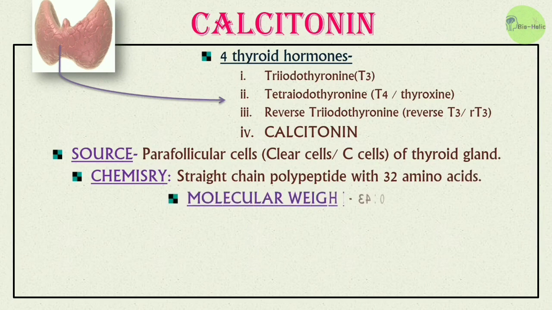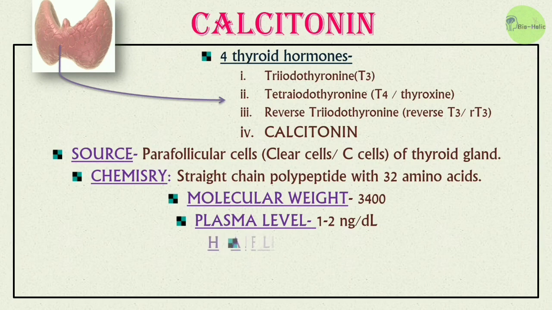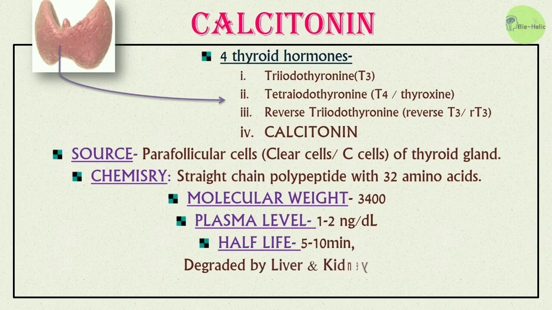The molecular weight of calcitonin is 3400 and the plasma level of calcitonin is 1 to 2 nanogram per dl. The half-life of calcitonin is about 5 to 10 minutes. After that, calcitonin is degraded by both liver and kidney.